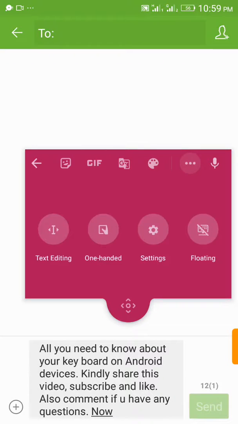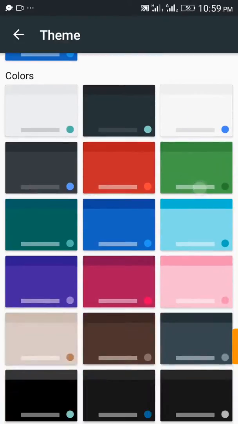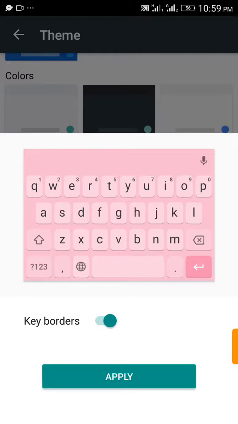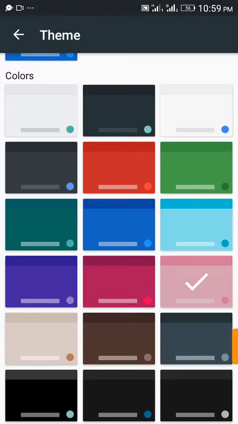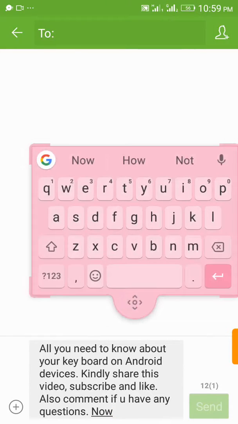Now I want to show you how you can change your keypad color. Click on that. Which color do we choose? Now let's take this one. Okay, you apply. Wow, this is feminine. I think you like it.